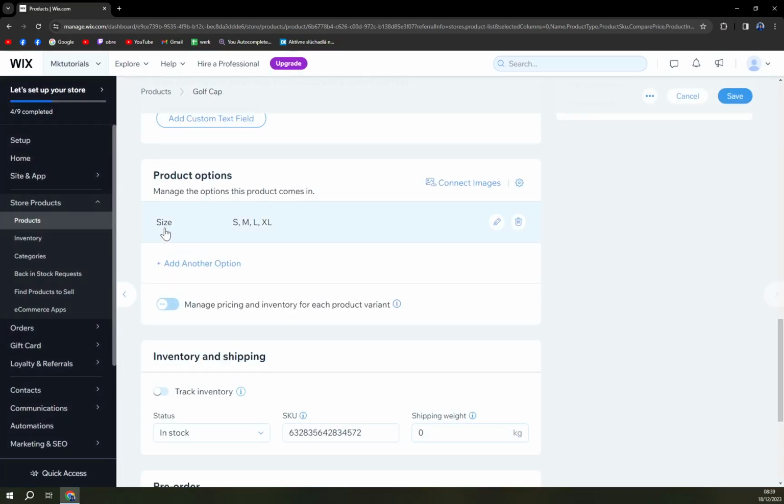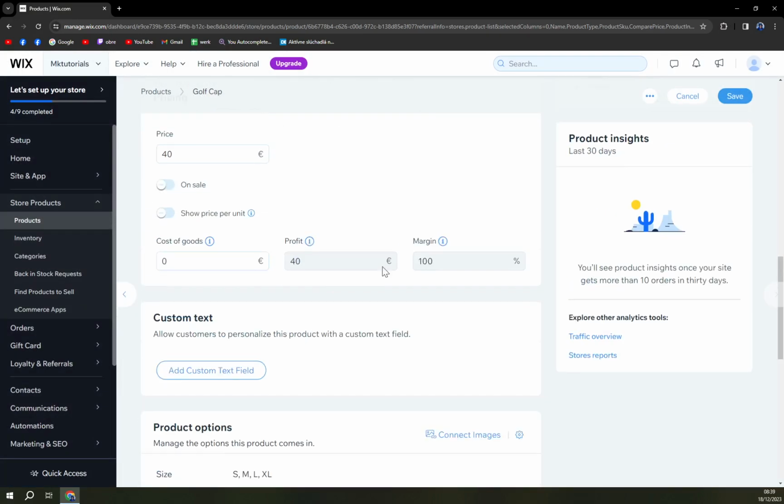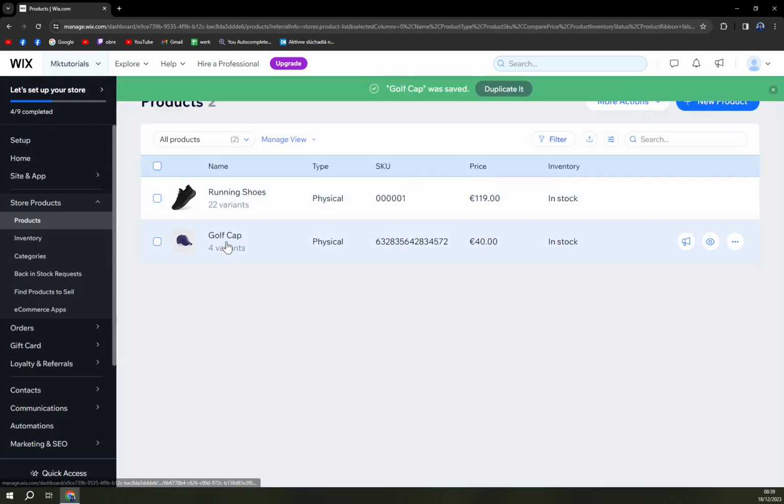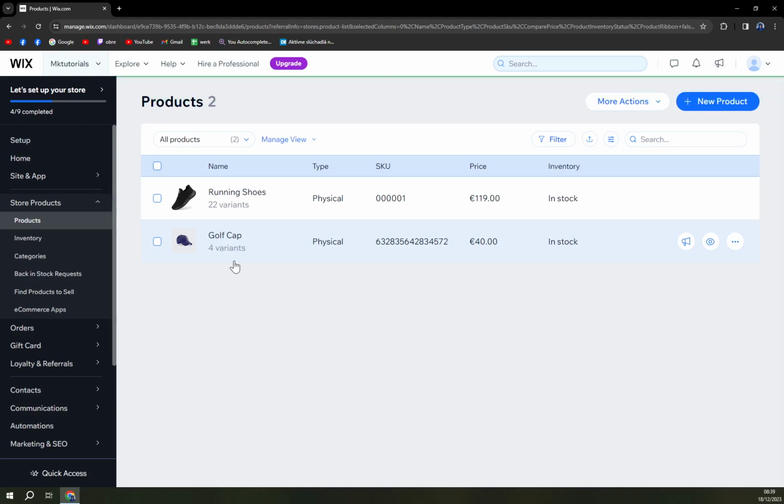So every time someone wants to order our golf cap, he can choose from 4 variants, and that's exactly what we aim for.